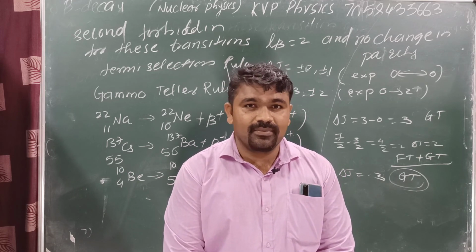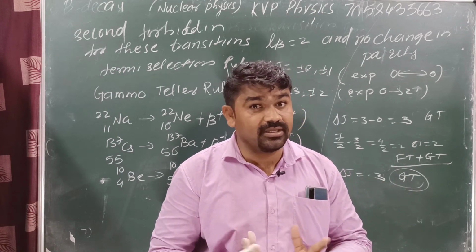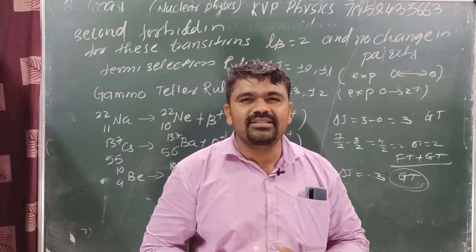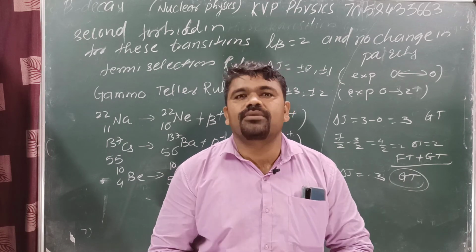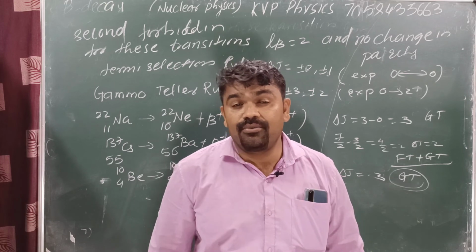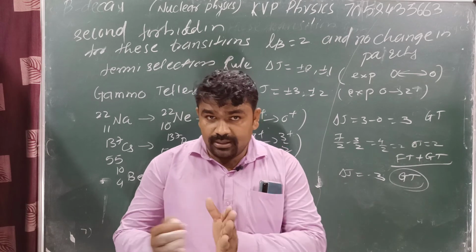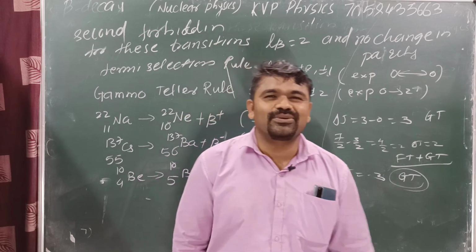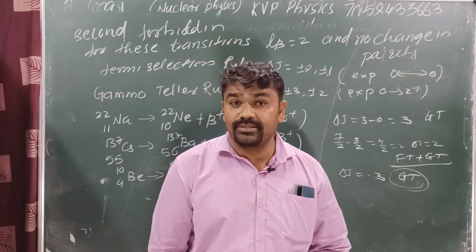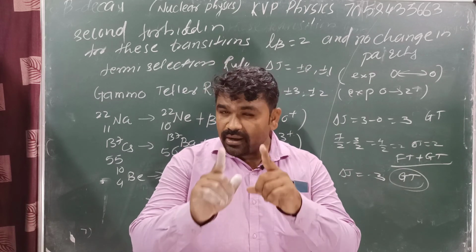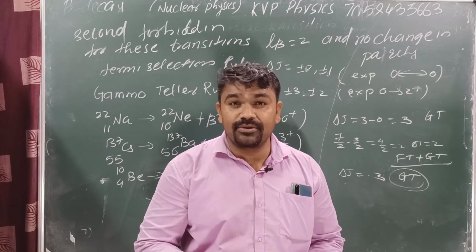First one, general allowed case. What is the selection rule? Allowed case, delta s is equal to 0 for FT transition. Delta j is equal to delta s. Always memorize in allowed transition, delta j is equal to delta s. And suppose the transition is Fermi, then delta s is equal to 0. And for GT transition, delta j is equal to 1. Got it? But here always memorize, parity does not change.